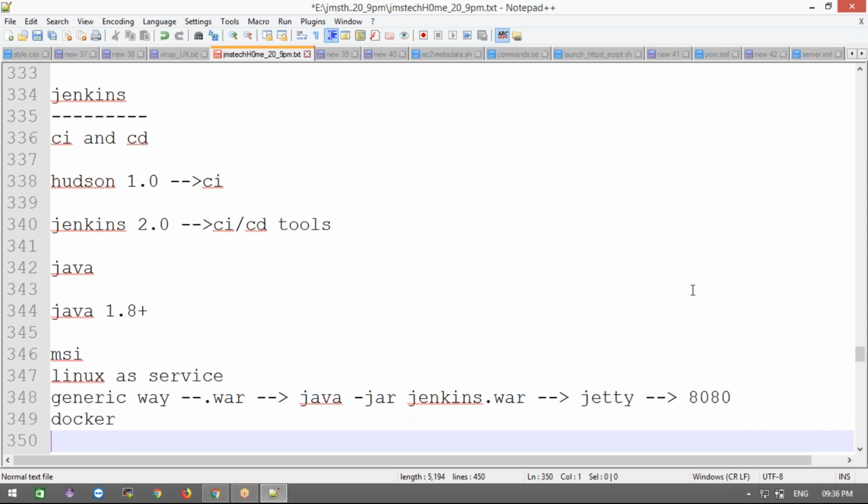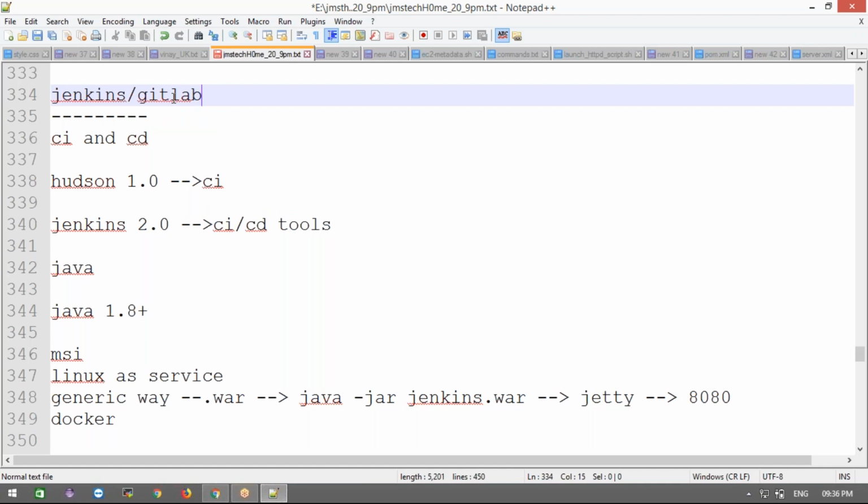Up to now, fine. Now, what are the competitors for Jenkins? What are the other continuous integration, continuous deployment tools? We can use GitLab as a continuous integration tool. And Bamboo, TFS, TeamCity, Travis CI, Circle CI, uDeploy. This kind of continuous integration, continuous deployment tools are available in the market.